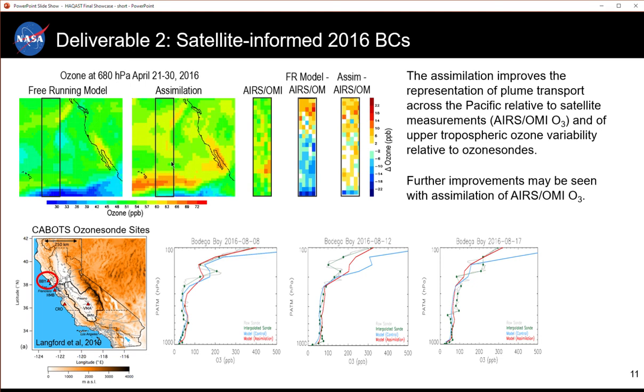The assimilation, however, reproduces these plumes quite well, despite the fact that no tropospheric ozone measurements are assimilated. The plumes are generated solely by the correction of precursor emissions in Asia. Here we show that the assimilation also improves the representation of upper tropospheric ozone variability relative to the Cabot sondes. Again, we expect that further improvements may be seen with assimilation of Arizona.